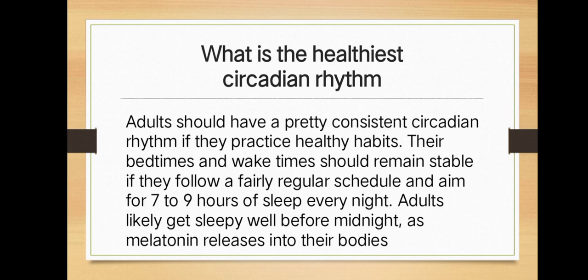Adults likely get sleepy well before midnight as melatonin is released into their bodies.